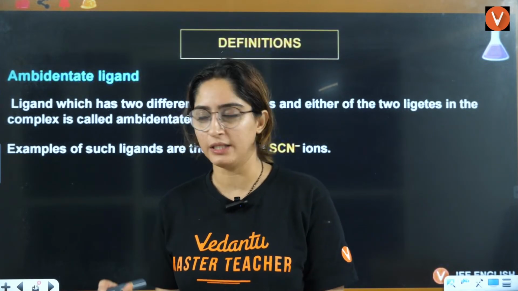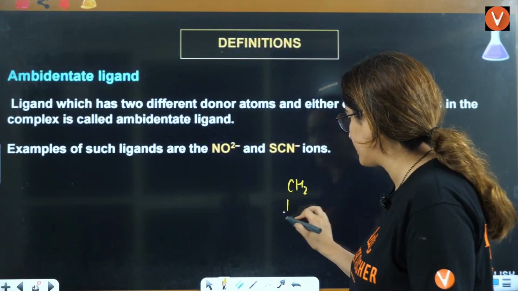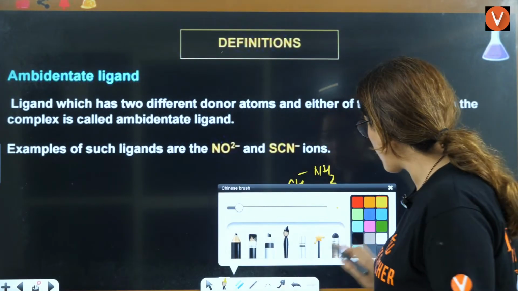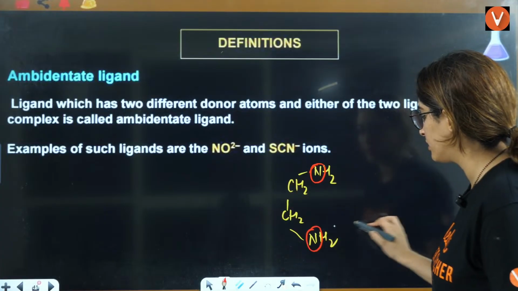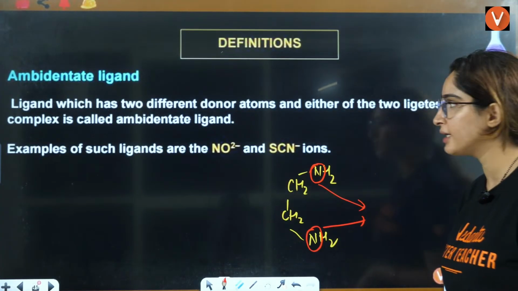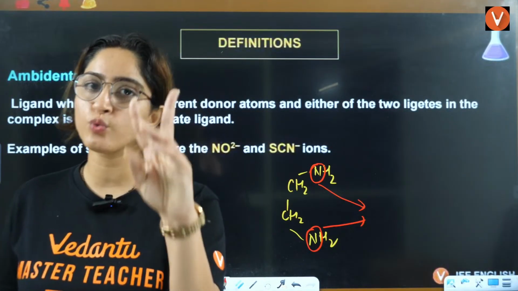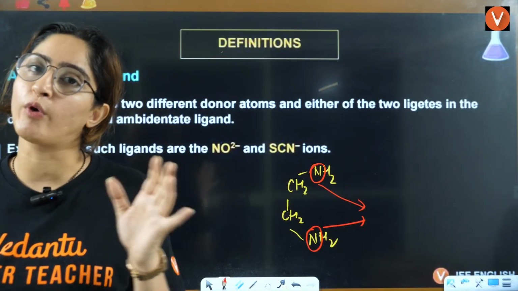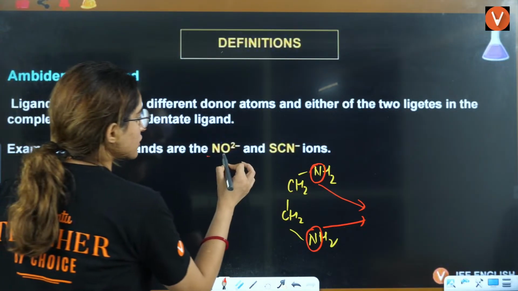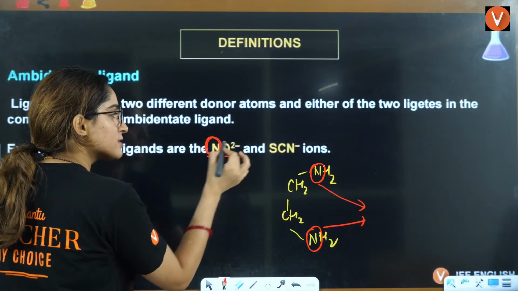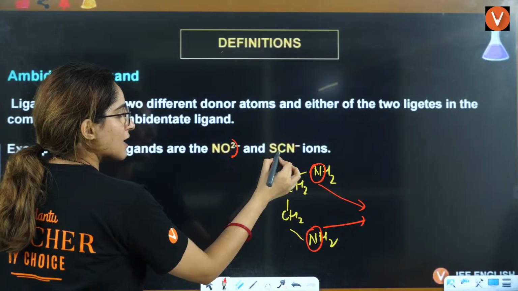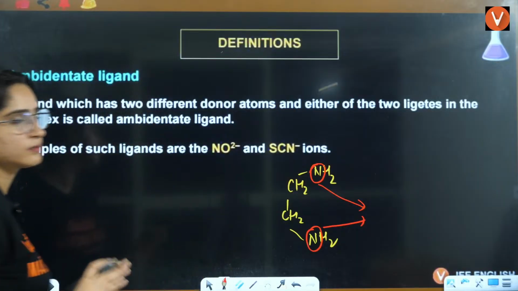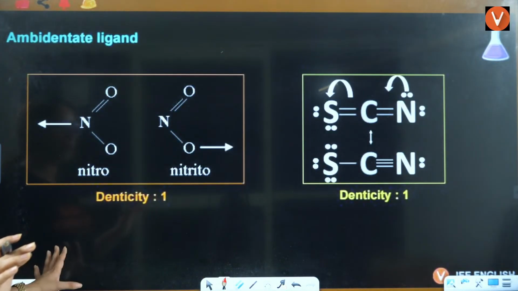Like ethylenediamine. You had ethylenediamine, right? It had two donating sites, and both the donating sites are donating at one point. But an ambidentate ligand has two donating sites, out of which only one is donating at one point. Like this has nitrogen and oxygen. Sometimes nitrogen will donate, sometimes oxygen will donate. This has carbon and nitrogen. Sometimes carbon will donate, sometimes nitrogen will donate. That is called ambidentate.